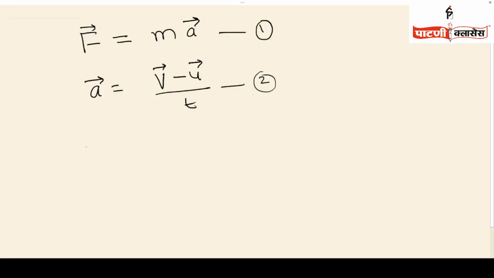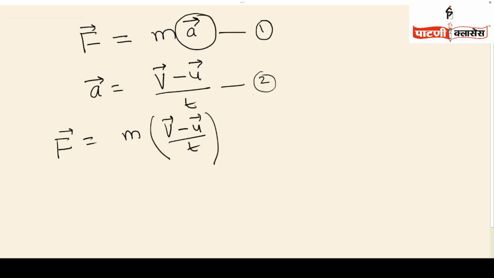Putting it in, we get F equals m into (v minus u) upon t. In place of a, I am putting this value. Opening the bracket, we get mv minus mu upon t.